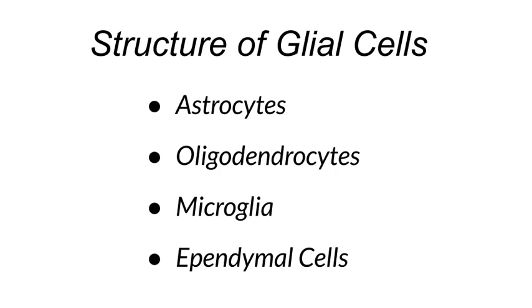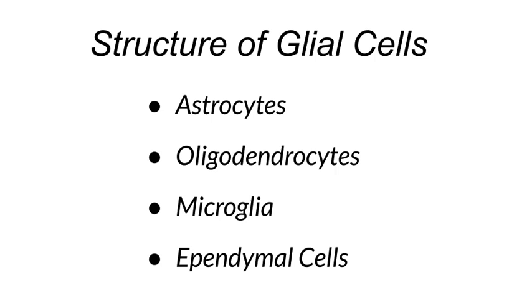Microglia are the resident immune cells of the central nervous system, derived from specialized macrophages of the immune system. They act as a primary immune defense in the CNS, surveying the brain for pathogens, toxins or cellular damage and initiating immune responses when necessary.